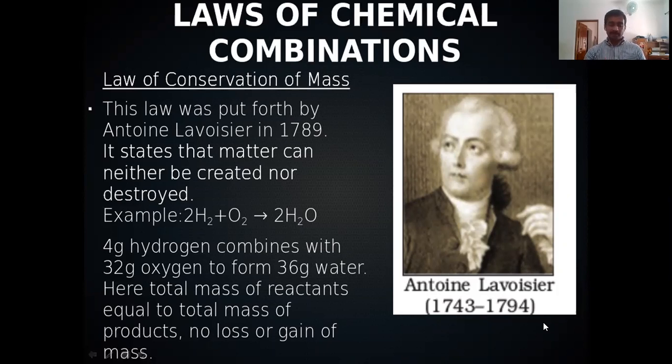There was no facility to analyze, such as spectroscopic analysis, which was not known at that time. So in such a condition, they proposed several laws related to the combination of different substances, that means reaction between different substances.